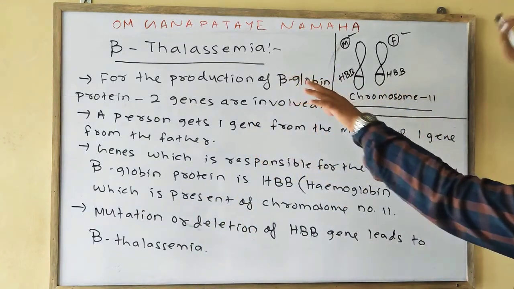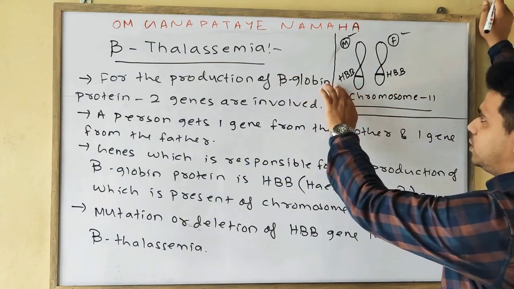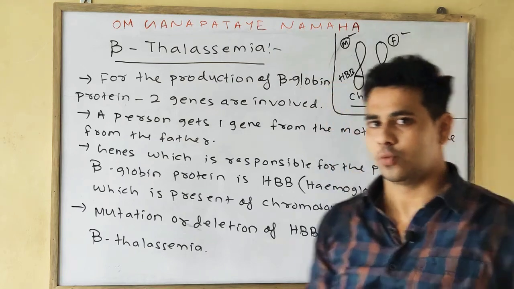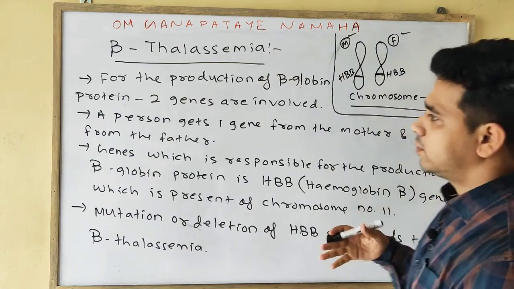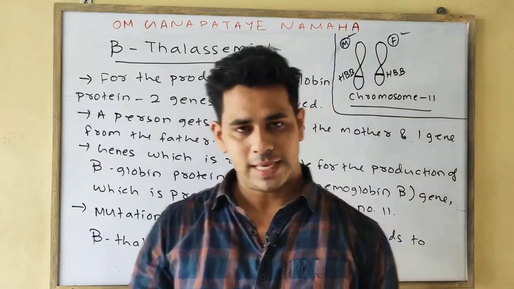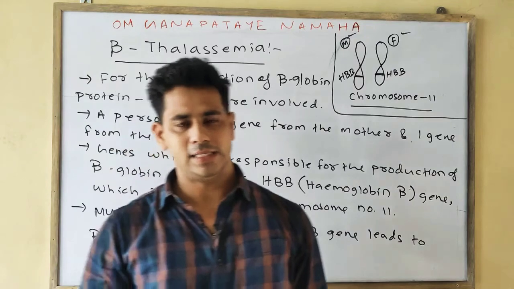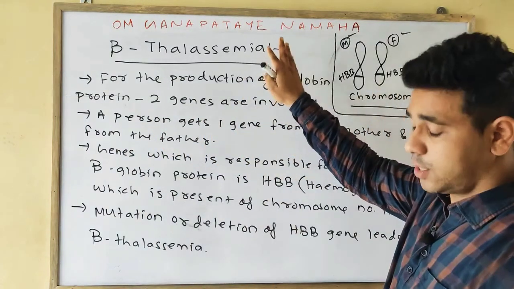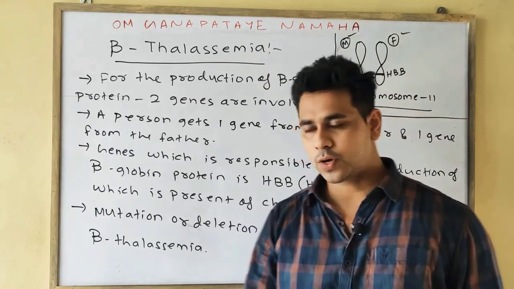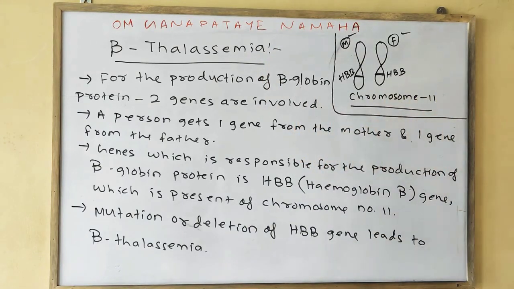And in beta thalassemia, the gene responsible is your HBB, meaning hemoglobin beta gene. So if mutation or deletion of this HBB gene occurs, then it will simply lead to beta thalassemia. Okay, please note down.